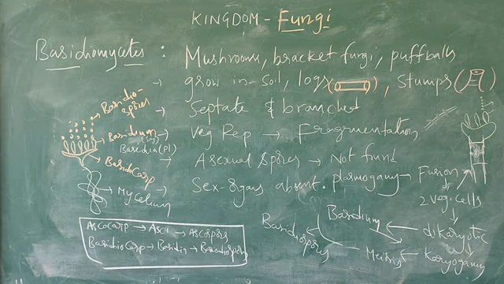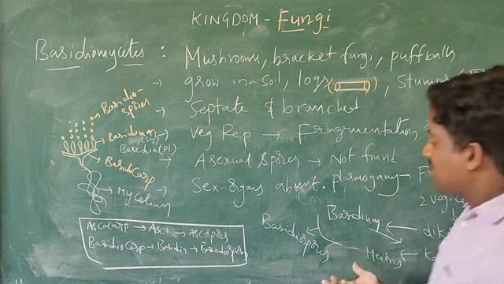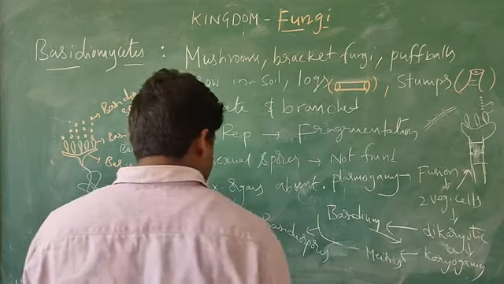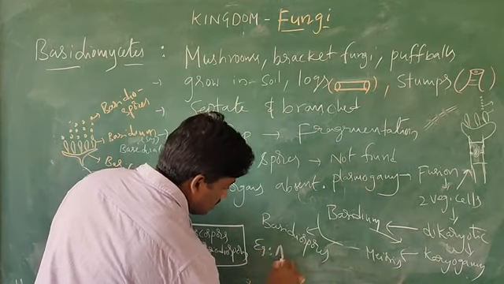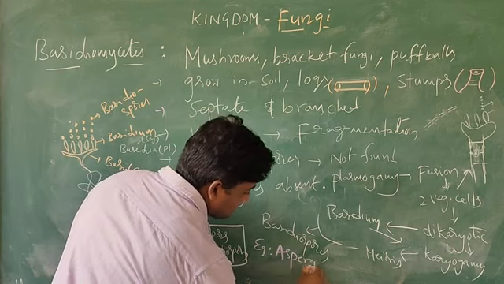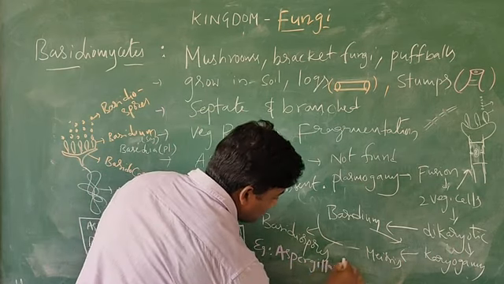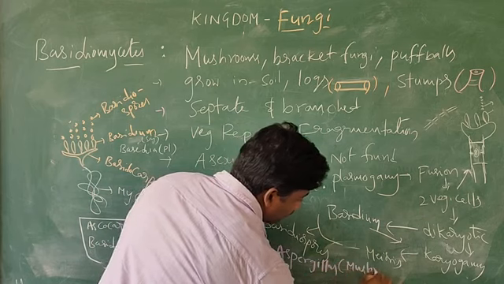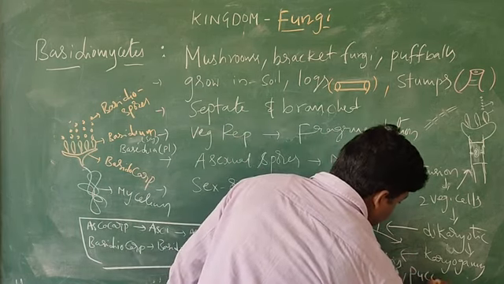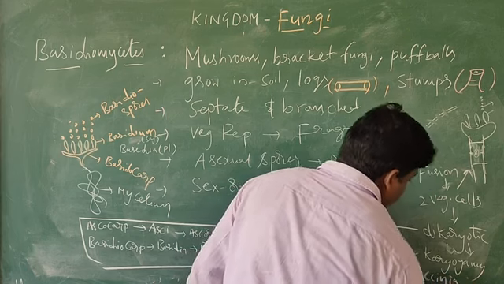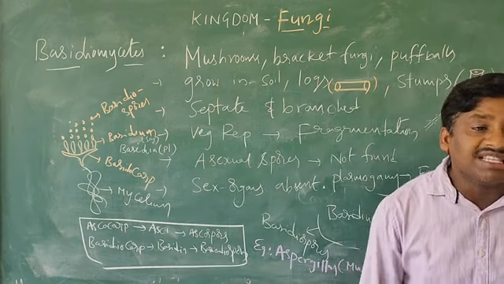That's it. These are the features. Next, what are the examples? Aspergillus. Here, mushroom is already an example. Aspergillus, mushroom. And also Puccinia. Puccinia is generally a rust fungus.